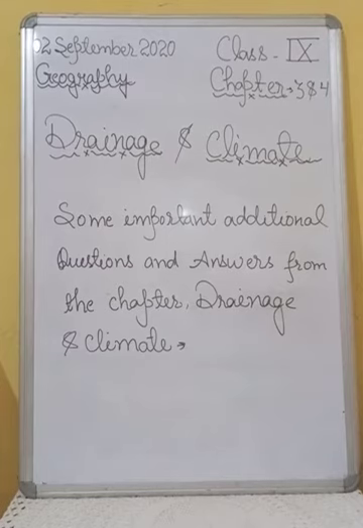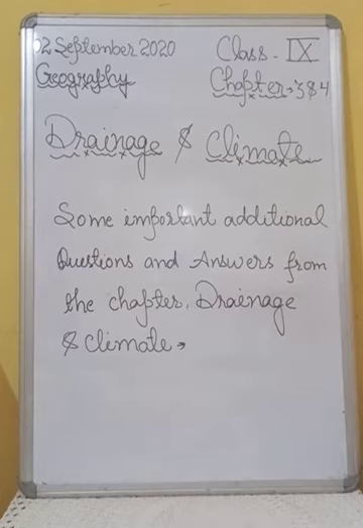Question number 13 is, where do most of the peninsular rivers originate? Where do they flow? Answer number 13 is, most of the peninsular rivers originate from the Western Ghats and they flow into the Bay of Bengal.